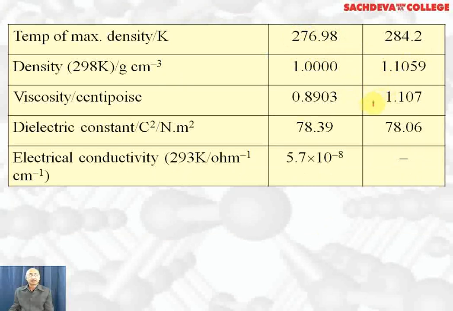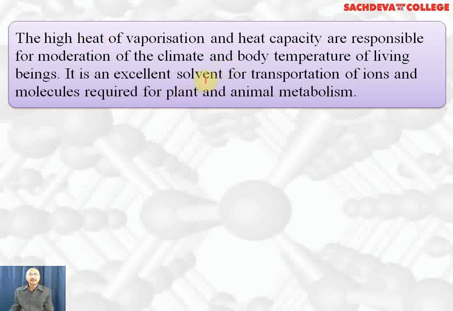Density is higher, viscosity is higher, dielectric constant is lower, electrical conductivity is also slightly lower, Ka, the acid dissociation constant, is also lower. The high heat of vaporization and heat capacity are responsible for moderation of climate and body temperature of living beings. It's an excellent solvent for transportation of ions and molecules required for plants and animal metabolism. That's why water is most important for our body. It maintains our body temperature and helps in transport of nutrients from one part of the body to another, and it also helps in metabolism.